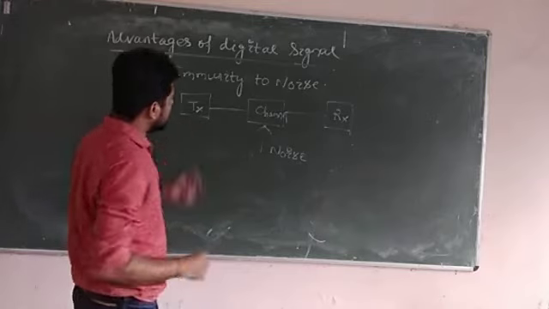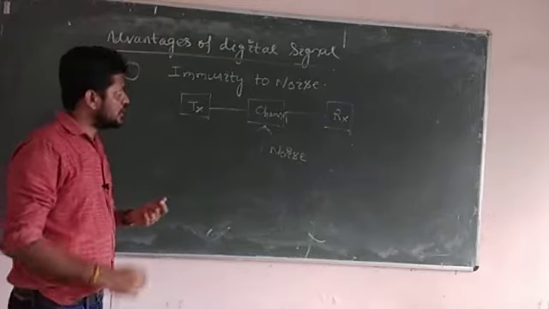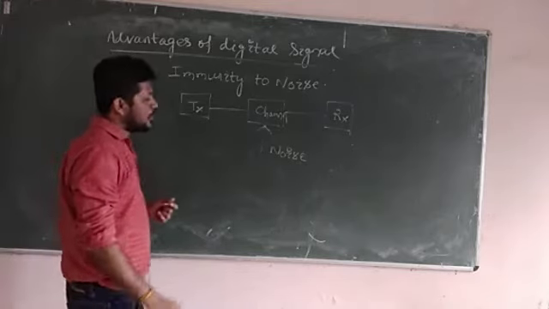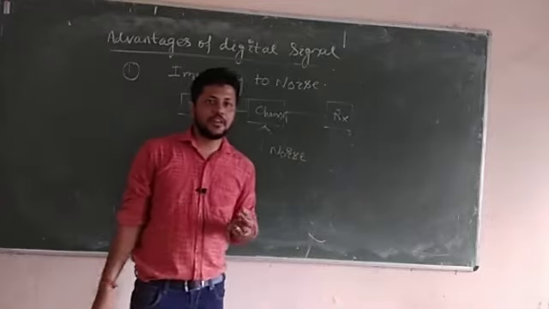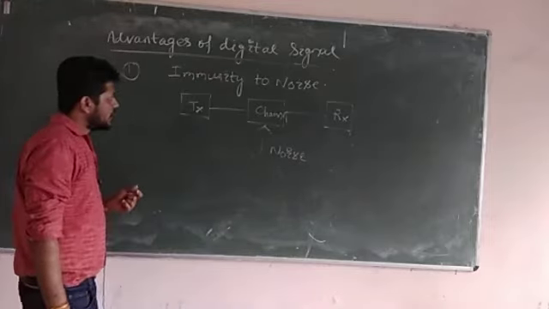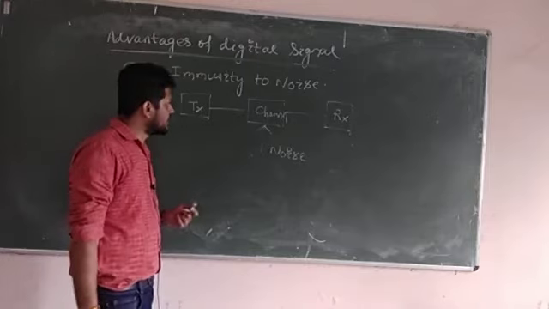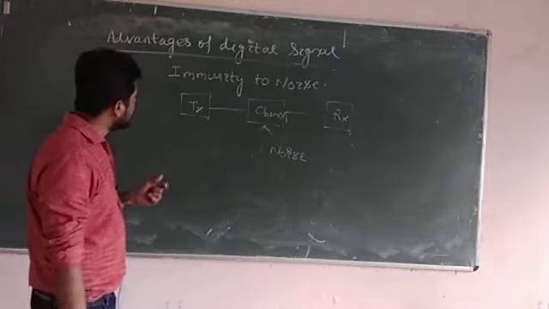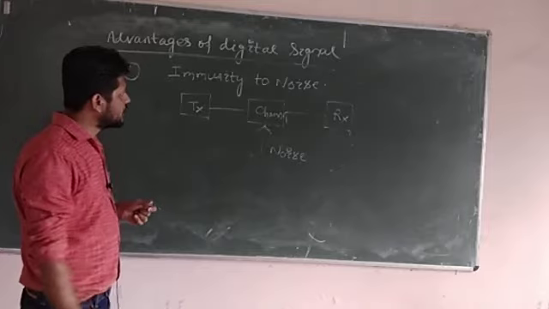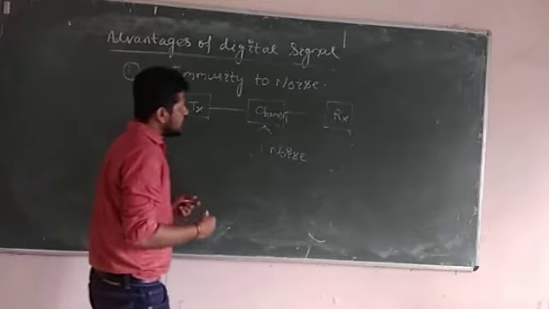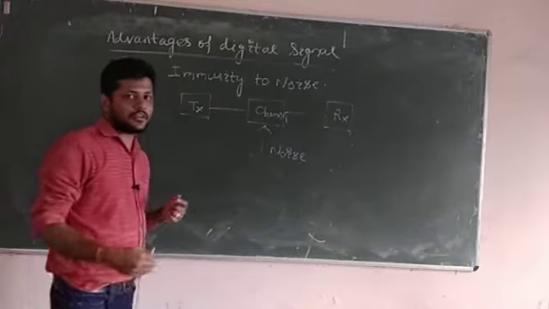So in case of digital communication, we have a component known as a regenerative repeater that we cannot use in case of analog communication. The regenerative repeater which we are using in digital communication removes the noise and again generates the pulse.